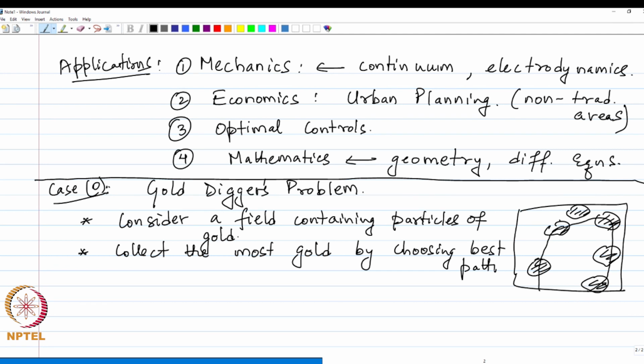So, out of the family of different paths, we have to choose the best path so that we can collect the maximum amount of gold.